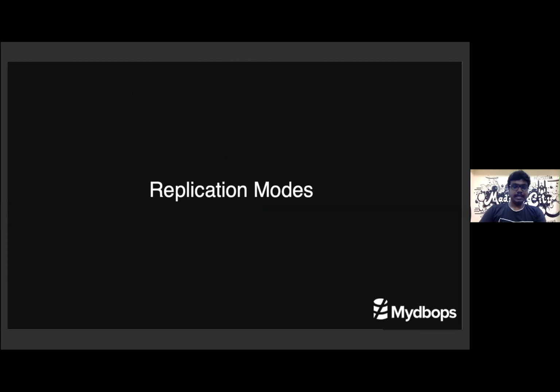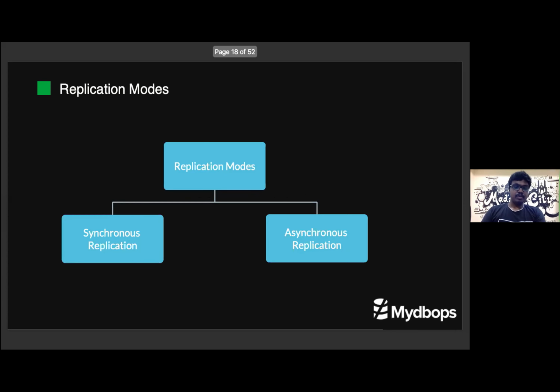So now, an important topic, replication modes. What are the various replication modes available in Postgres? Here we have only 2 replication modes, synchronous replication and asynchronous replication. In MySQL we have 3, also semi-synchronous. It is not available in Postgres. So first let's see what asynchronous replication is, and its advantages and disadvantages.